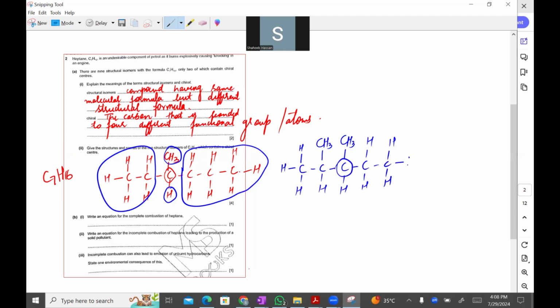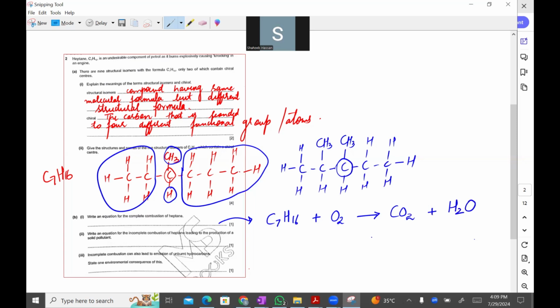Is that clear, Sultan? Yes. So these are basically two isomers. Write an equation for the complete combustion of heptane. If we are going to do that, heptane is C7H16, and they are asking us to do complete combustion, so oxygen would be there. And we know that for complete combustion, in excess of oxygen, they are going to produce carbon dioxide and water.